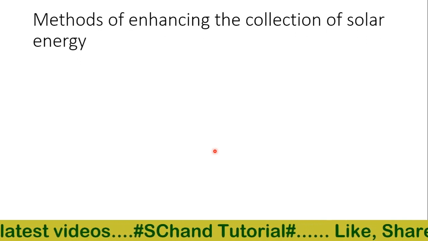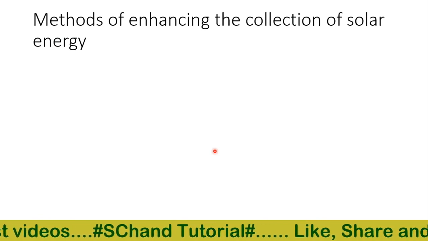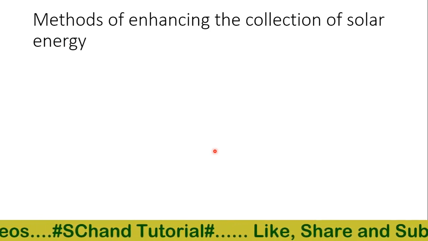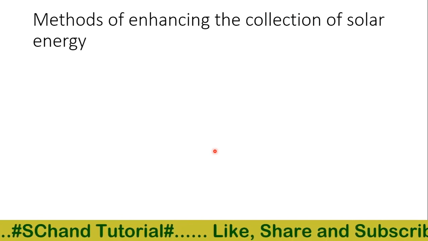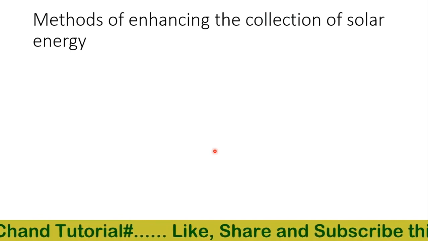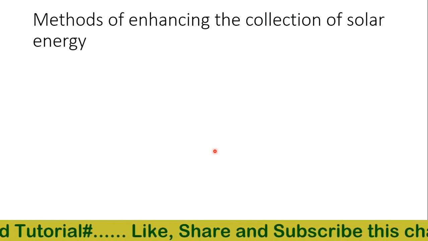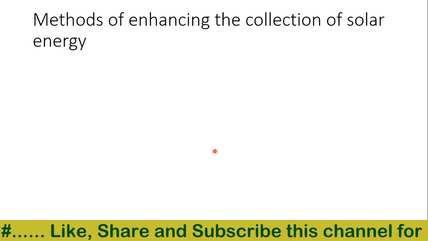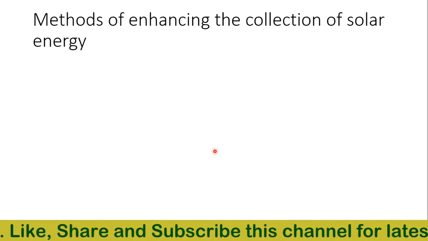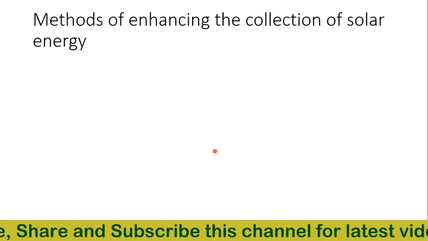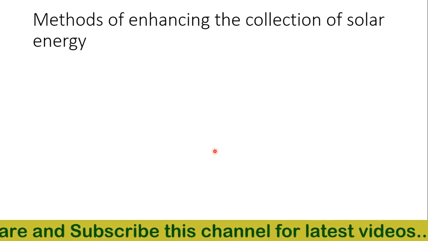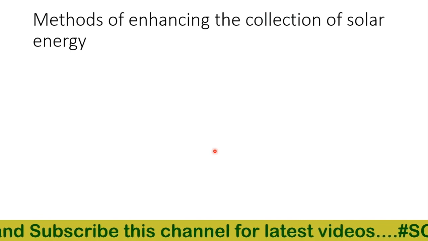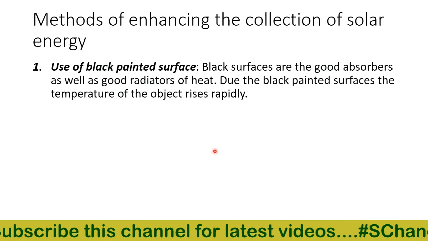Then we have the methods of enhancing the collection of solar energy. How can we enhance the collection of solar energy? As we have discussed already, the surface of Earth receives only 0.64 kilojoule of heat energy per second per square meter on average. Furthermore, this energy is quite diffused, so it is too small to do useful work. There are some methods in which we can enhance the intensity per square meter per second received from the solar energy.